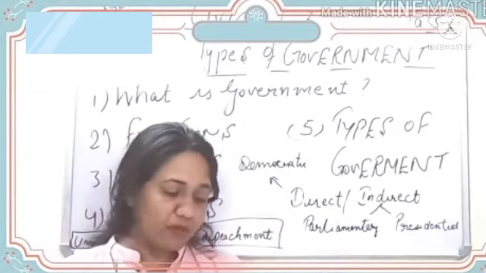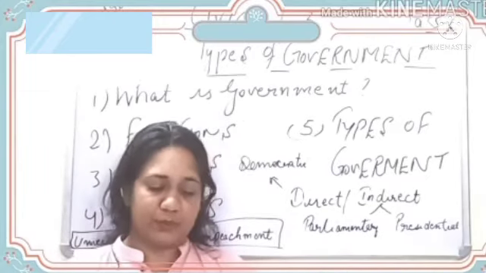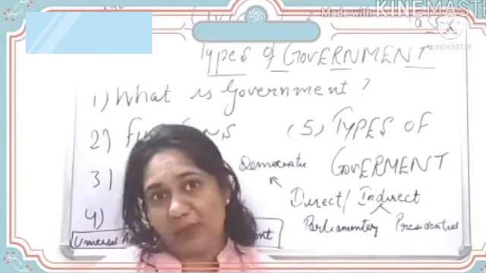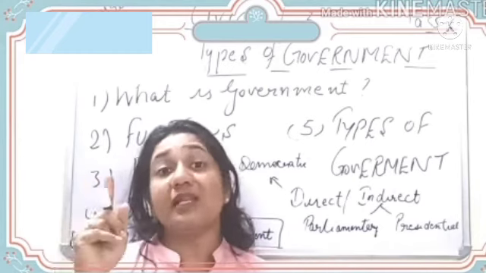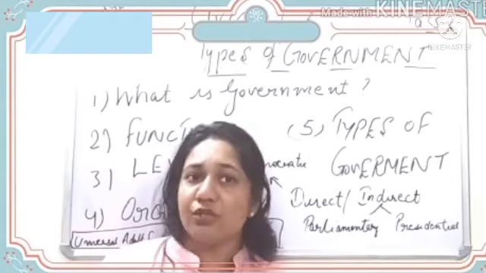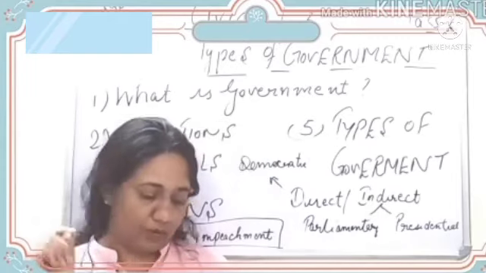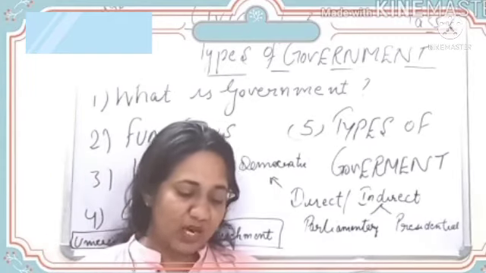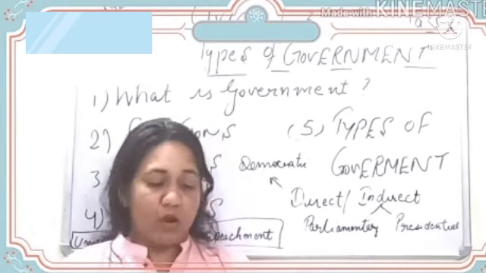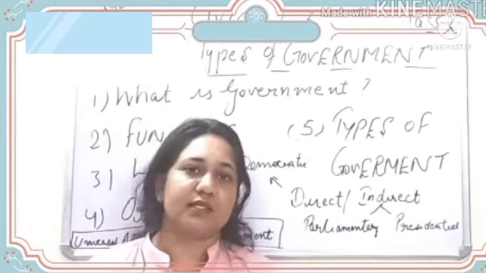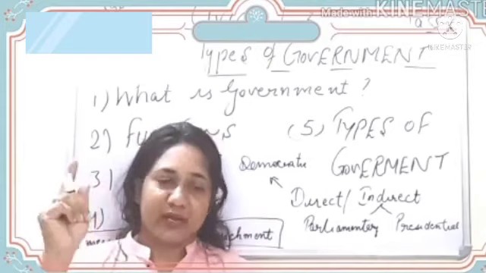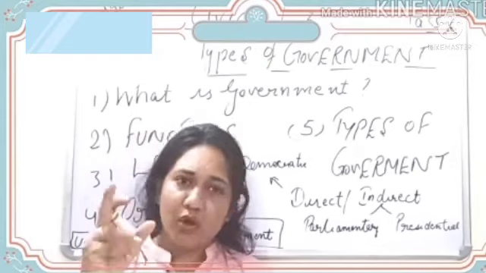In a unitary form of government, the power is distributed between the center and the state governments. Is it so? Unitary means one single. So can the power be divided into two? No. So it is wrong. Universal adult franchise is the best example of equality. Of course, yes. So it is right. Okay. Two more on the next page.